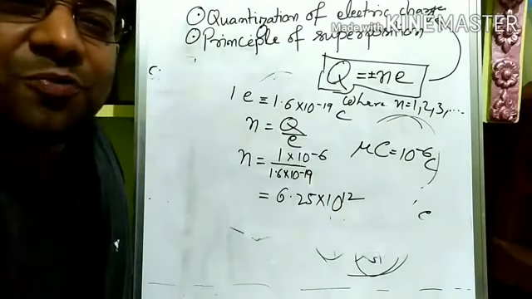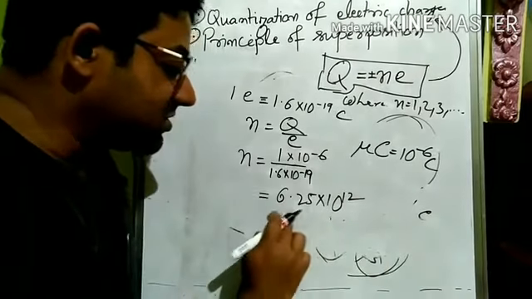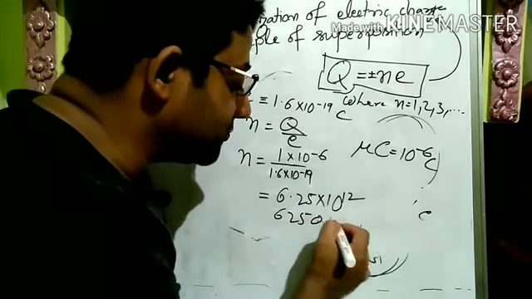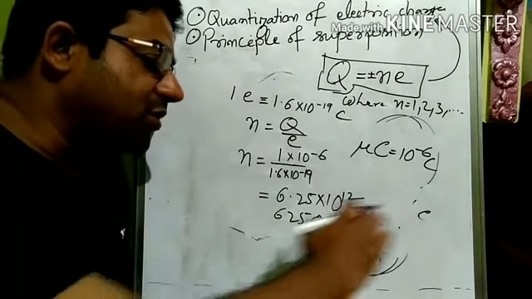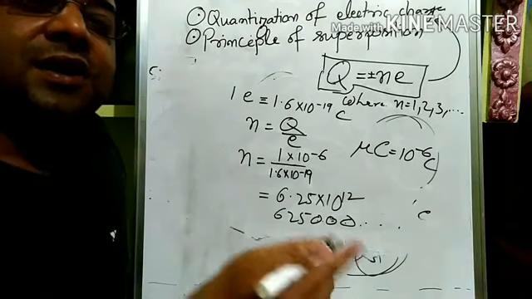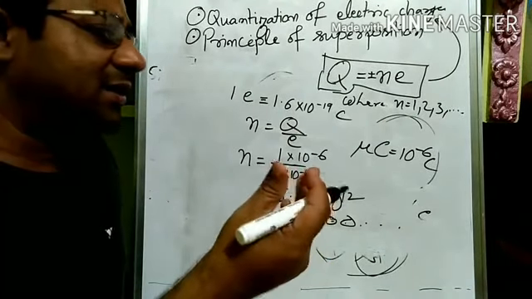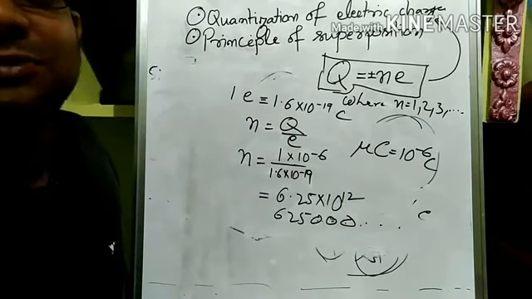Do you realize how big this number is? 6, after that 12 zeros. 625, and after that 10 zeros. If such a huge number of electrons is needed to make 1 microcoulomb only, then some electrons going this side or that side, how does that matter?